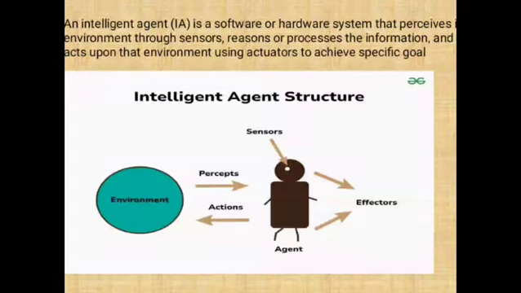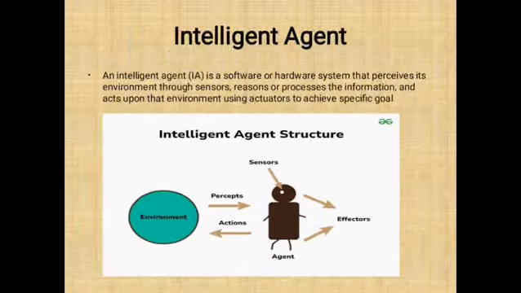Suppose the people ask questions, the question will be passed through the earphone to the sensors to the agent. The agent will give it to the effectors. The effectors process the results and again reply with the answer to the environment. The questions will be replied to the people.